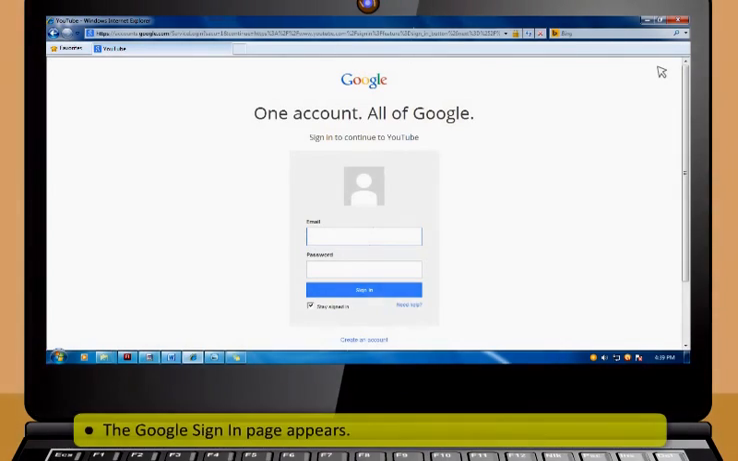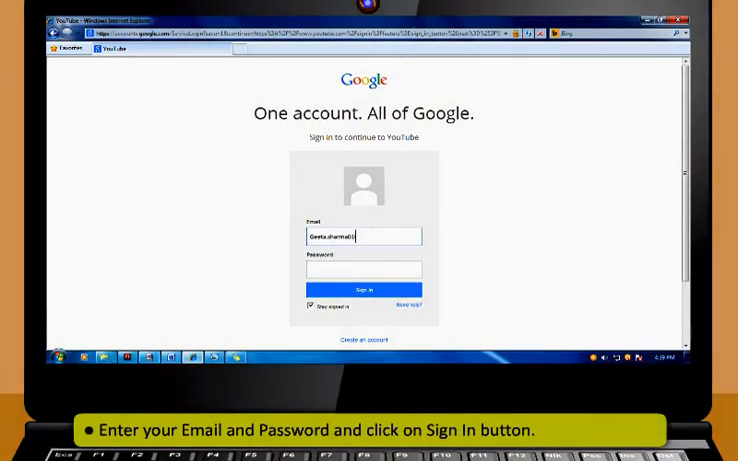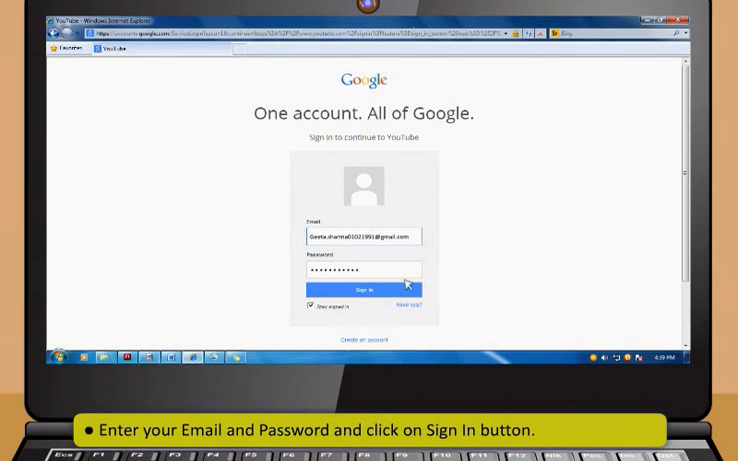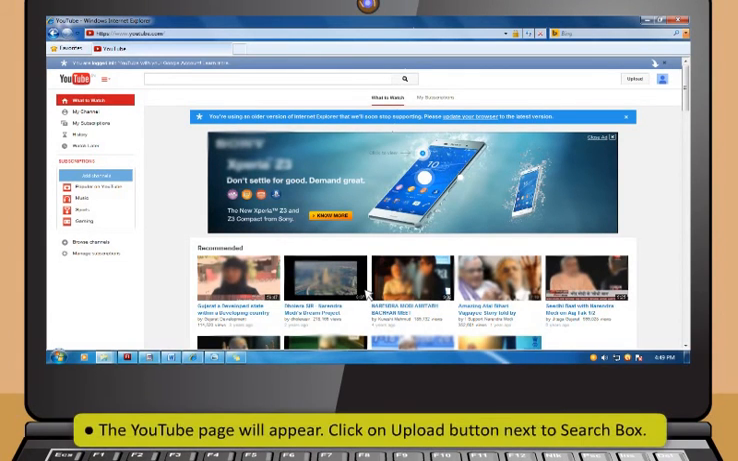The Google Sign In page appears. Now type your email and password and click on Sign In button. If you do not have Google account, then you need to create it. The YouTube page will appear.